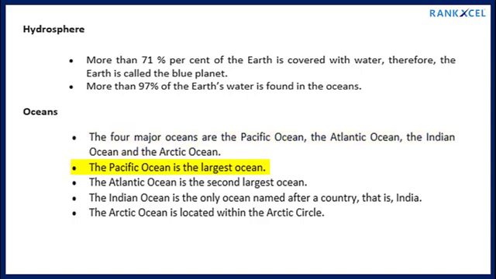The Pacific Ocean is the largest ocean. The Atlantic Ocean is the second largest ocean. The Indian Ocean is the only ocean named after a country, that is, India. The Arctic Ocean is located within the Arctic Circle.